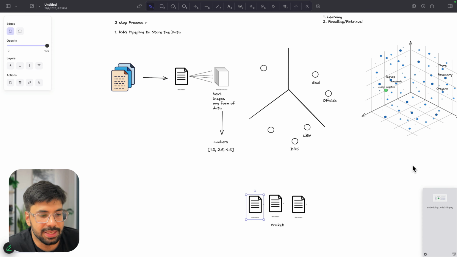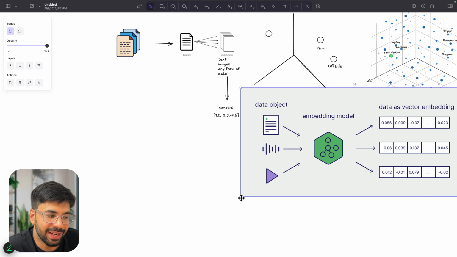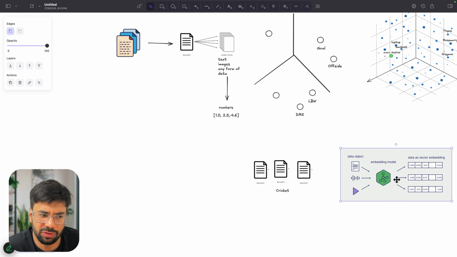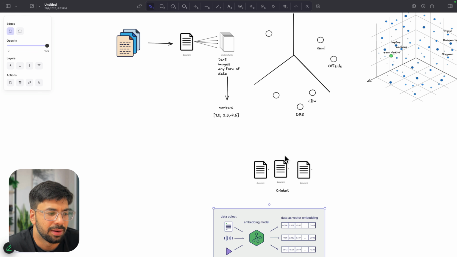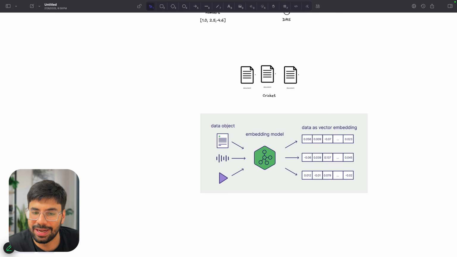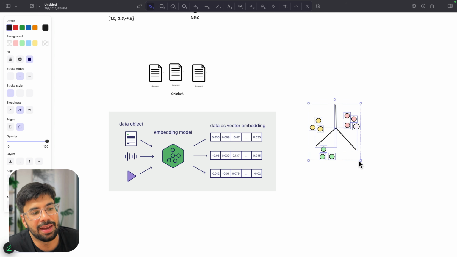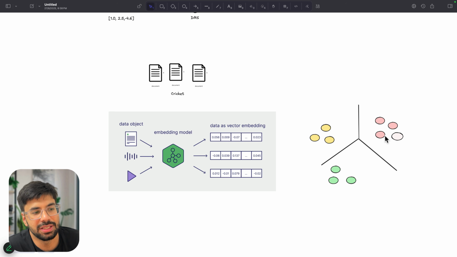So this is exactly what happens in the learning phase, where I am able to vectorize my data. Now again, there are other ways as well instead of vectorizing, but the whole idea is that I am able to vectorize my data. And once my data is vectorized, I could easily create these embeddings, and these embeddings can be used. For example, here I have created these embeddings, and you can see how similar color embeddings are close to each other. Now, this color can be any factor, or let's say this can be some books, etc.